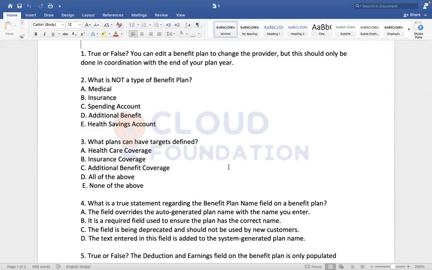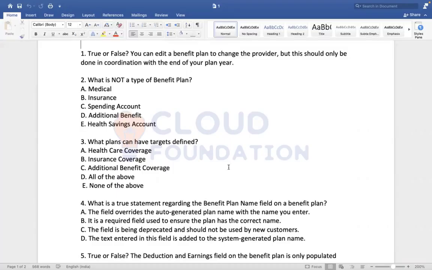We have not tried it, but we discussed it. As a provider, you can't change it. Coverage also you cannot change once the plan is already configured. Okay. So out of these A, B, C, D, E, let's say 5 plans we have mentioned.